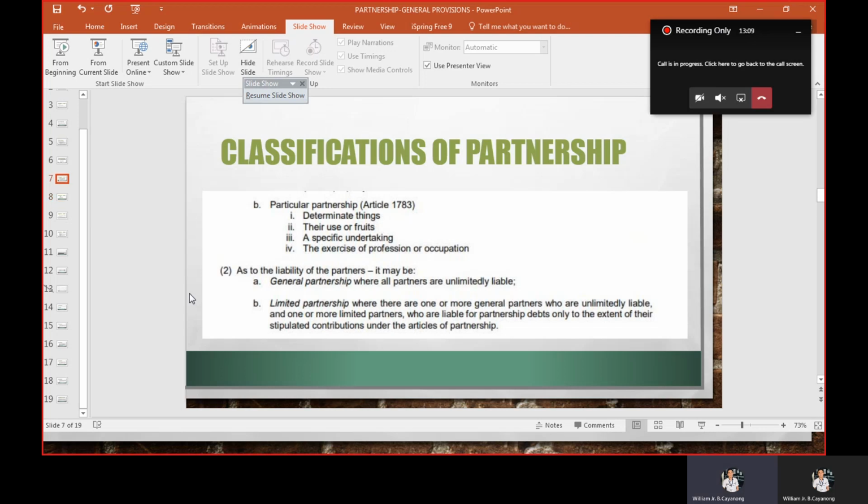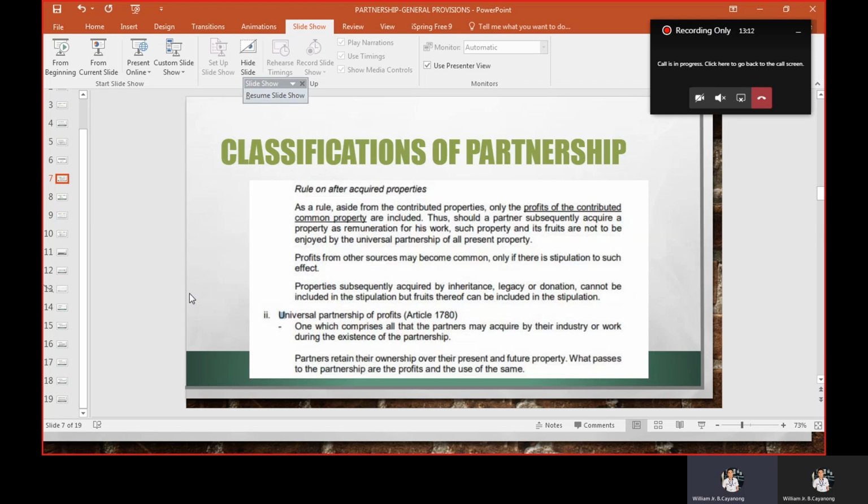Let me just add some information on universal partnership of profits. Aside from that, we have this rule. If we are going to scrutinize it, ang profits na included nandito is yung profits acquired by their industry or work. Meaning, if ever may mga profits that are acquired without the exertion of efforts, for example, acquired through chance or through lucrative titles, it will not be included in the partnership under universal partnership of profits.